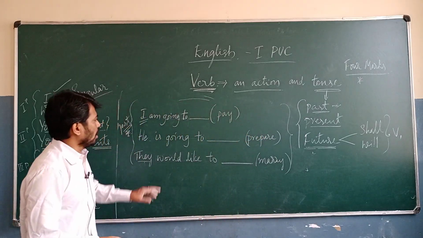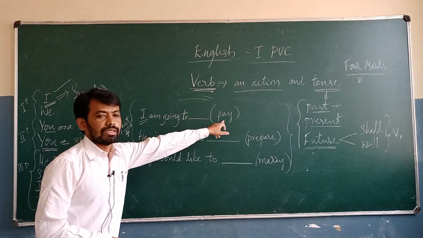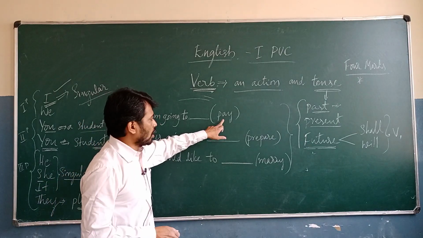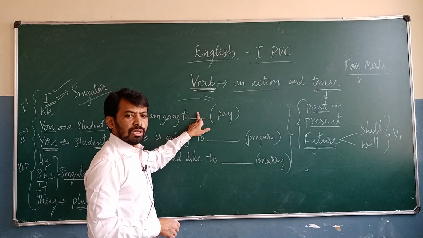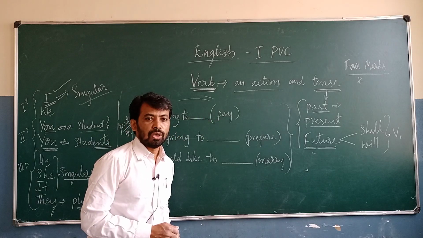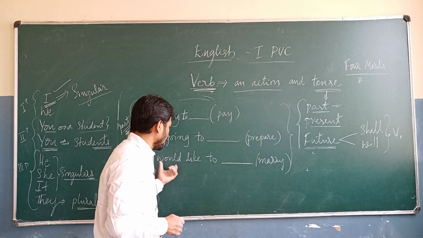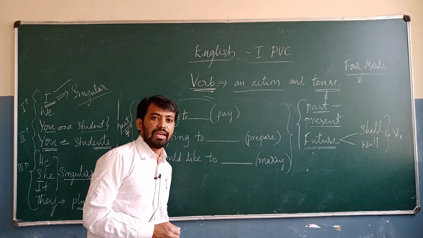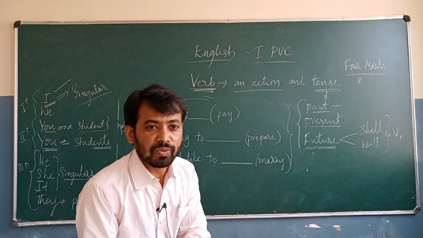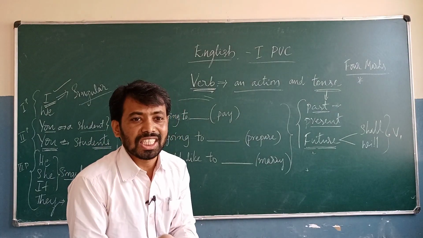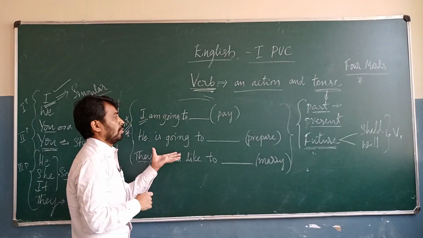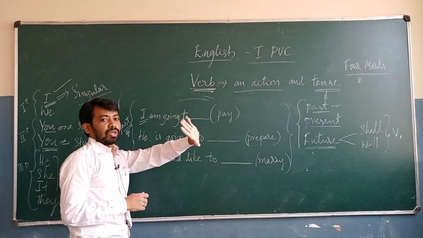Okay, look at this one. I am going to dash. There is only one word. So if there is only one word, we are going to change go. This is the present tense, so that's not right in the present tense. This is the past tense. Would is there, so we are going to change it, that is very wrong. Okay. So this is the sixth form of the verb, the non-finite verb. Look at there. I will give another rule for this one.